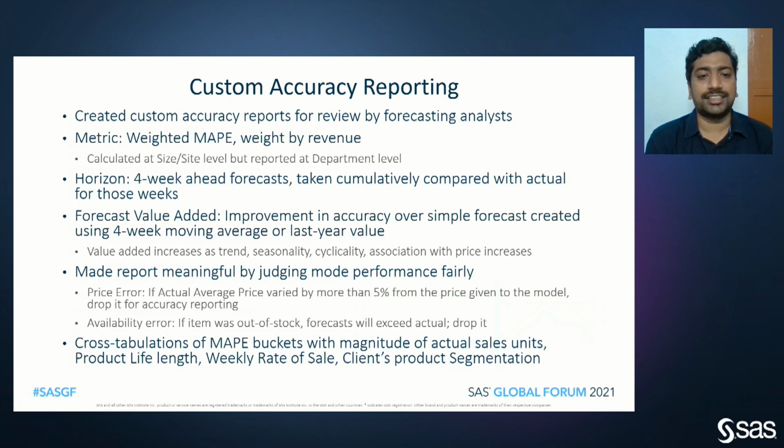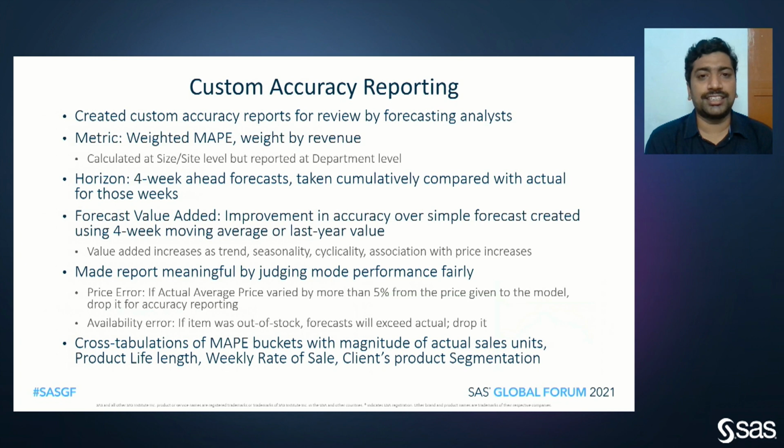Price error is when the actual price varies by more than 5% compared to the price given to the model, so we drop those series while calculating accuracy. Similarly, for availability error, if the item is out of stock, the actuals will be less than what we forecasted, so we drop those while generating the forecast reports.